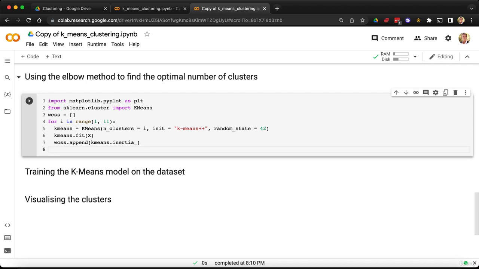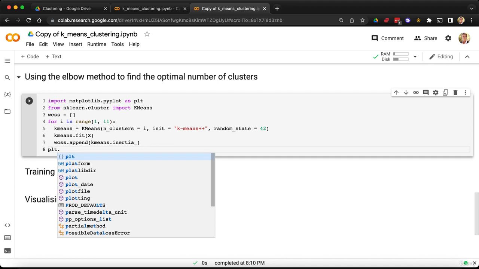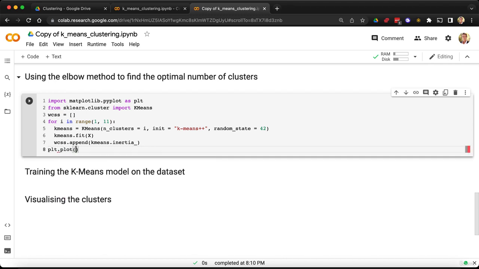And now it's very easy. We just have to plot everything. So first we're going to plot the values on the x-axis and the y-axis, right? So to do this, we call our pyplot module, which has a shortcut plt, and then from which we call a function of the pyplot module, which is plot. Okay? And then in this plot function, we need to specify two arguments, which are first going to be the values that are going to be on the x-axis, and then the values that are going to be on the y-axis for each of the values in the x-axis.